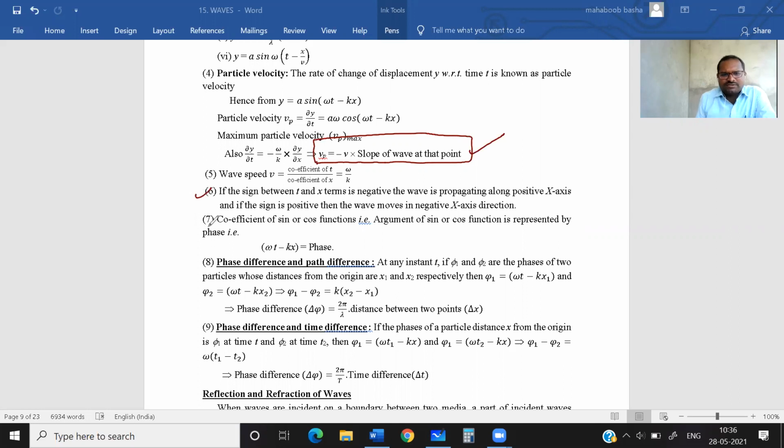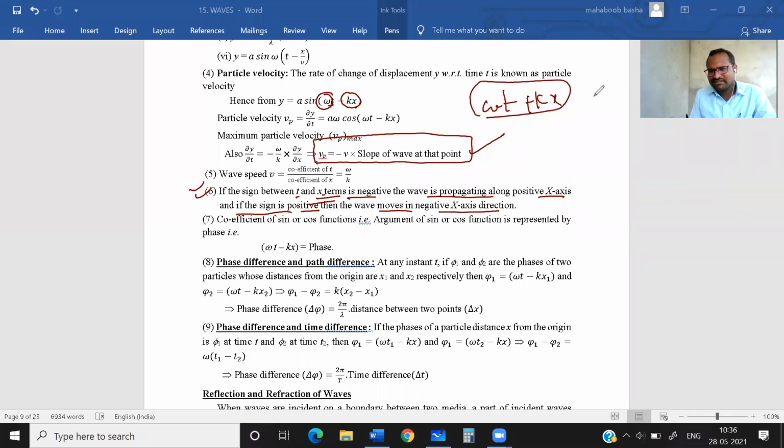Now see this 6th point. If the sign between t and x terms is negative, then the wave is propagating along the positive x-axis. And if the sign is positive, then the wave is traveling along the negative x-axis. If the sign between omega t and kx is negative, the wave travels along the positive x-axis. If it is positive, the wave travels along the negative x-axis. You need to remember this point also.